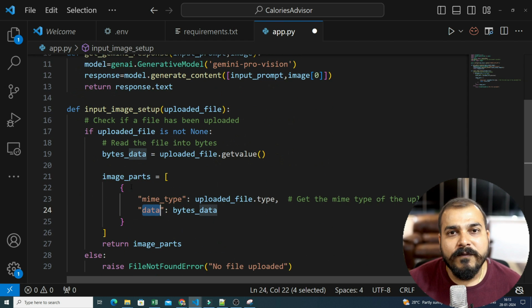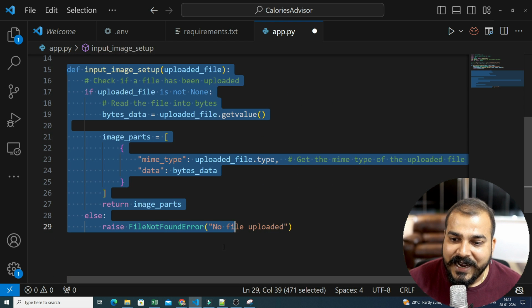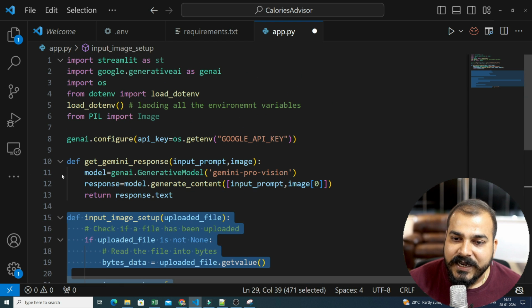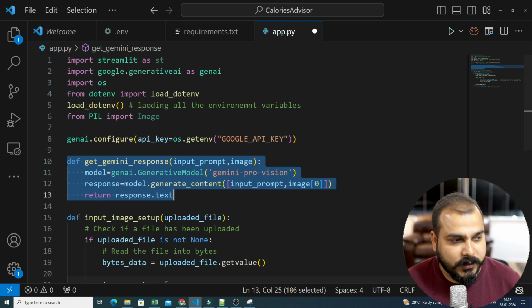So these are the two important functions. The first function will be this, and the second function, once I get that particular image parts, I will send it to this specific function and get my response text. That is how simple it is.